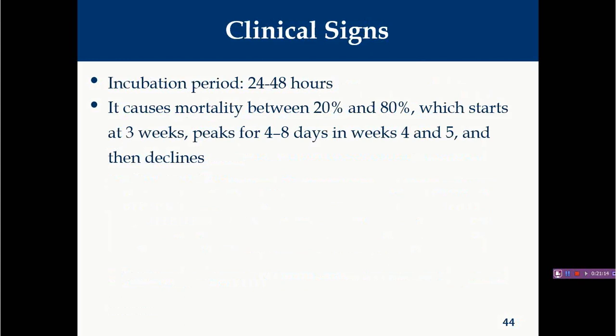Clinical signs: again here the incubation period is not much longer, it's just 24 to 48 hours. But when we compare with inclusion body hepatitis, the mortality rate is comparatively high. Here the mortality rate can go up to 20 to 80%, and generally it starts at 3 weeks of age, peaks in weeks 4 and 5, and slowly the mortality rate declines. So it will show a very typical pattern of mortality.